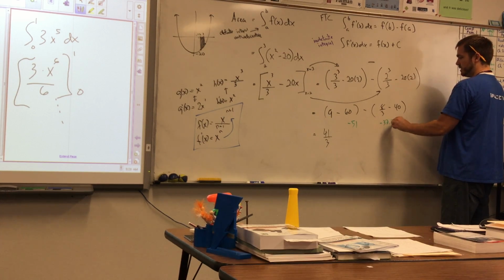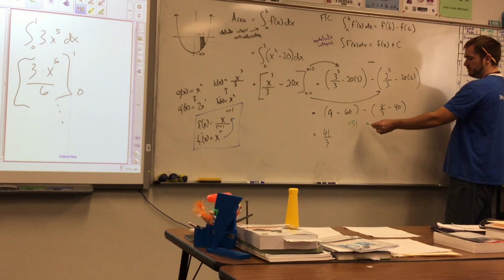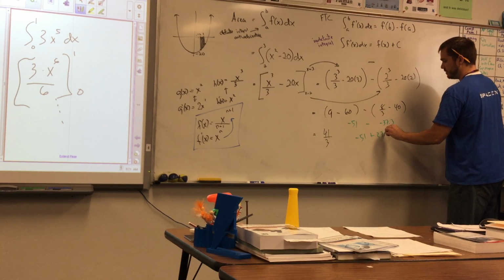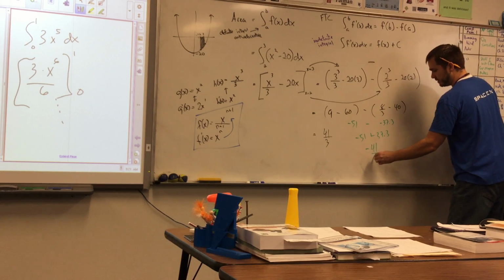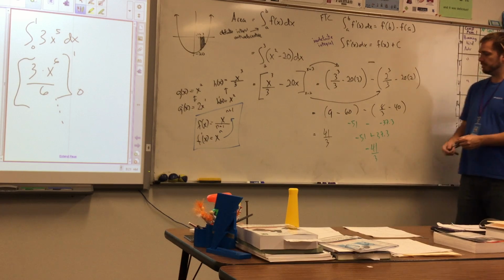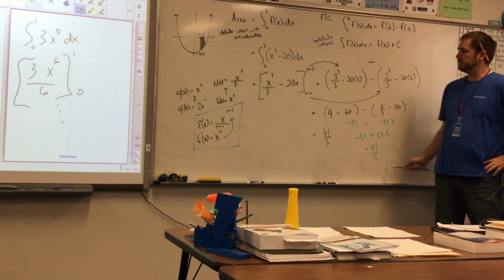Which means it would be negative 51 plus negative 37.3, which is negative 41 thirds. Is that right? Yeah. Okay, so I was right.